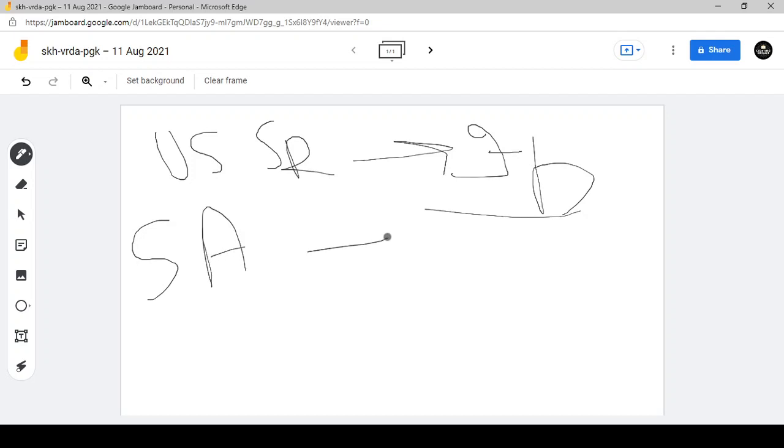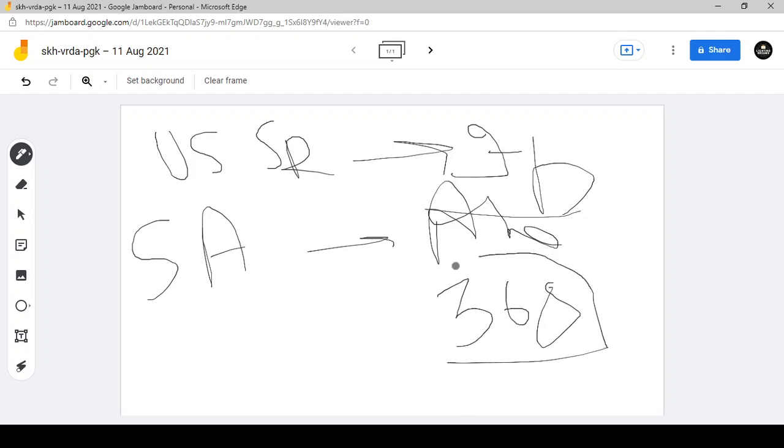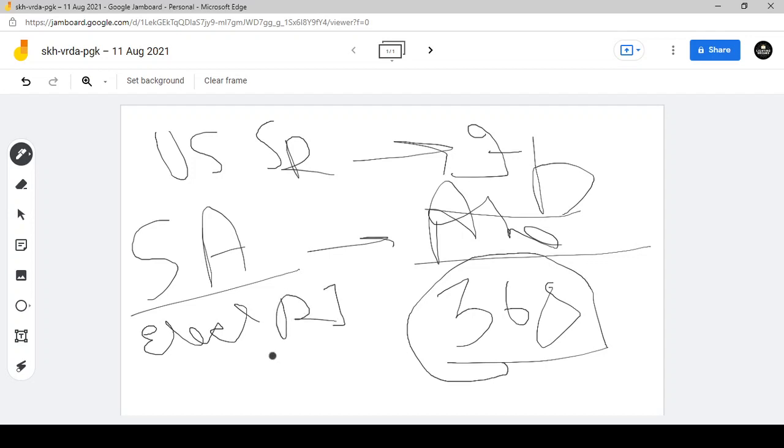So from the South Africa we have borrowed the amendment provision under Article 368. Just in 5 minutes we are going to discuss this amendment provision in view of the preamble and Keshwanand Bharati versus Union of India. Keshwanand Bharati, the legendary Keshwanand Bharati who died in the last year. So amendment provision has been borrowed from the South Africa, and the election of the Rajya Sabha has been borrowed from the South Africa. So these two things are borrowed from the South Africa.